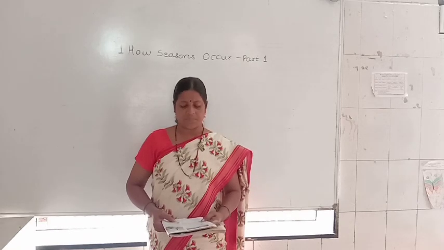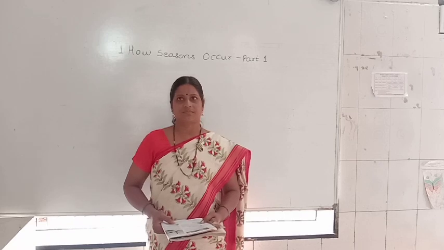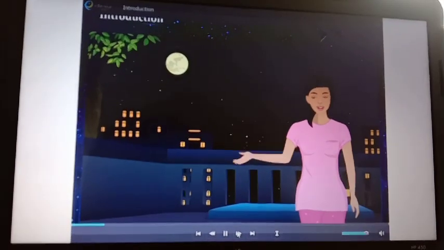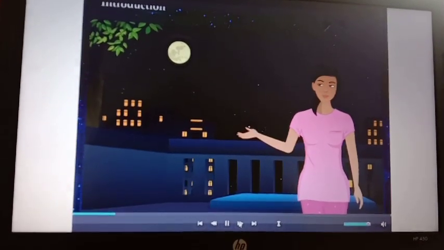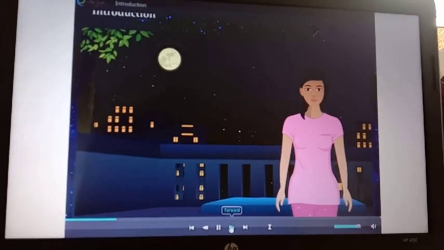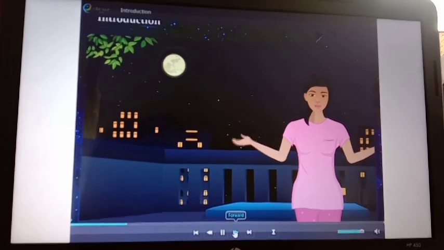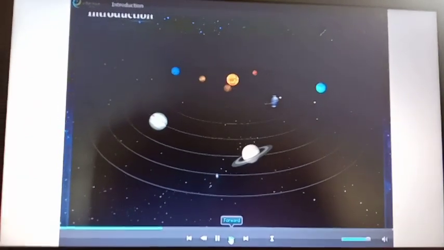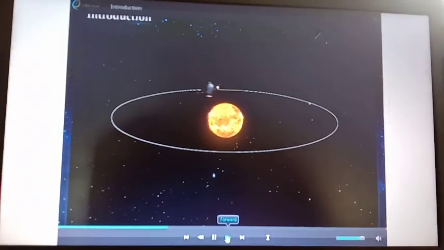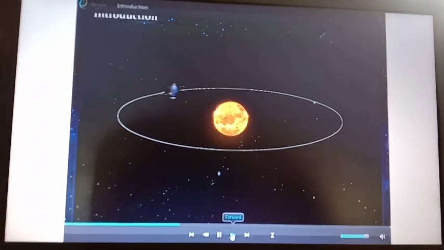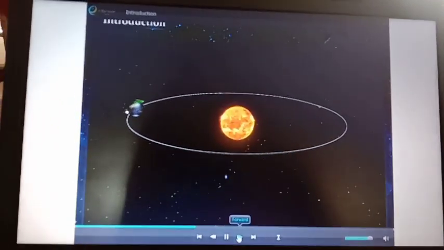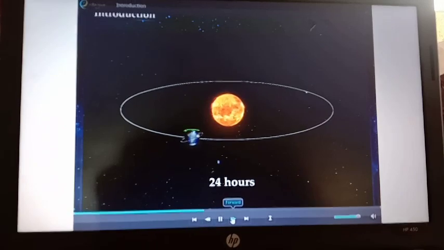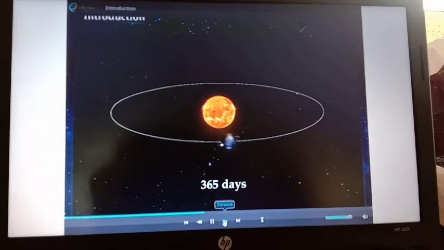Now we are going to see this part on the digital board. When we observe the sky at night from the terrace, we can see the moon and innumerable twinkling stars. In this boundless space, even our Earth has a definite place. Like other planets of the solar system, our Earth moves around the Sun, and also moves around itself. It takes 24 hours for the Earth to move around itself and 365 days to move around the Sun.